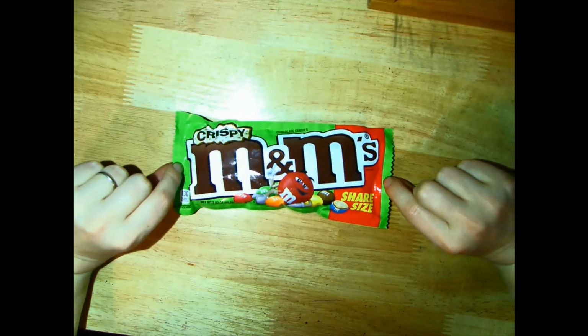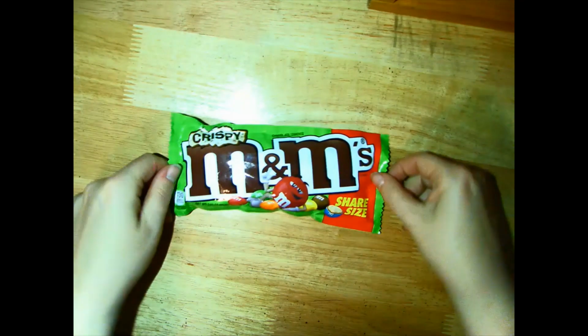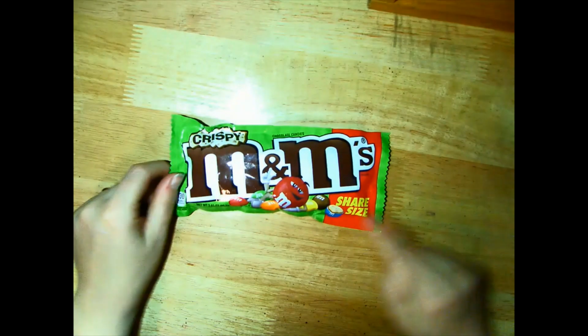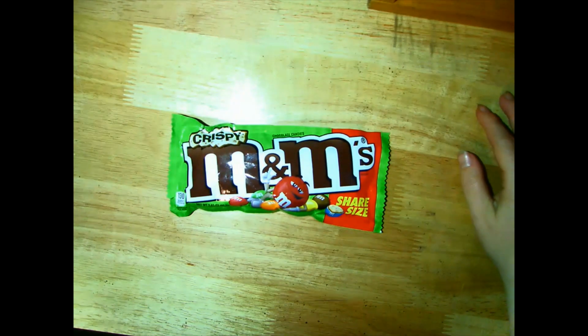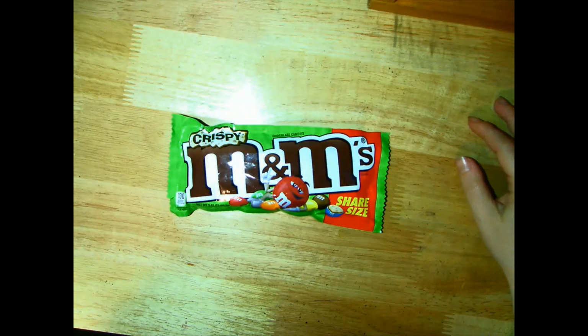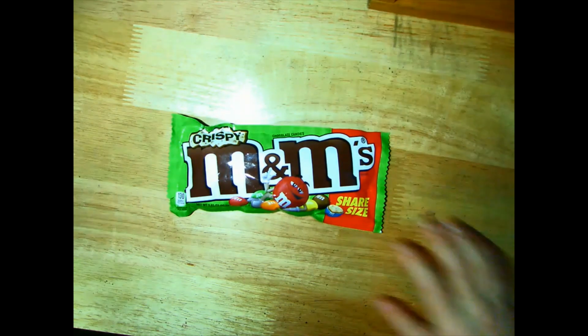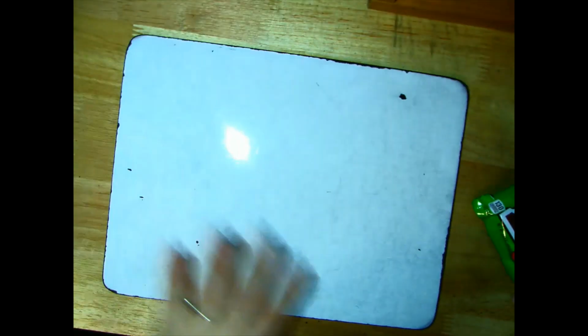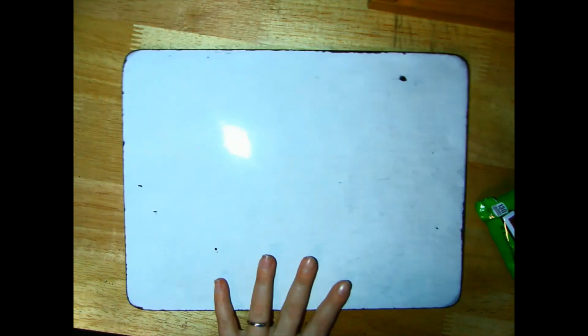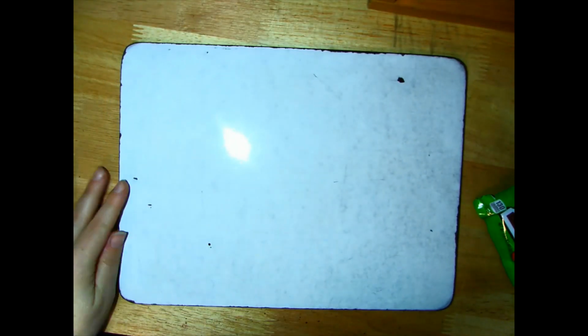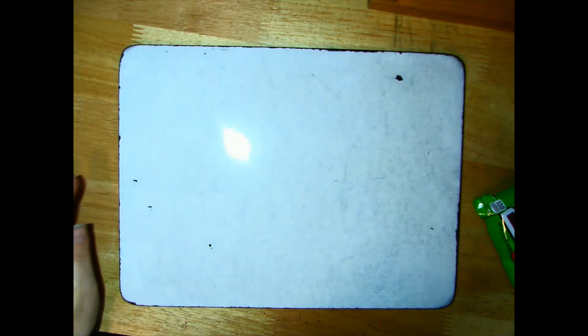But my kids also really like them, and they wanted to know if I would share with them because it says share size. And so I was thinking, okay, I'll share, but I want to know how many M&Ms we will each actually get if we share one bag. So I need your help figuring that out. Go ahead and grab your whiteboard. I'd like you to work along with me. Let's see if we can figure it out.